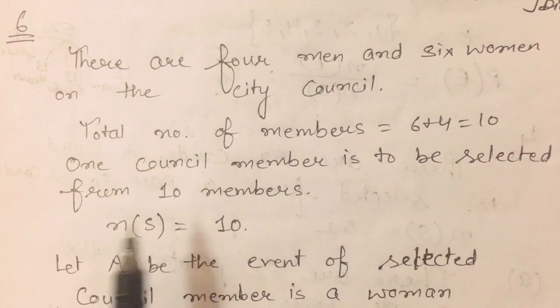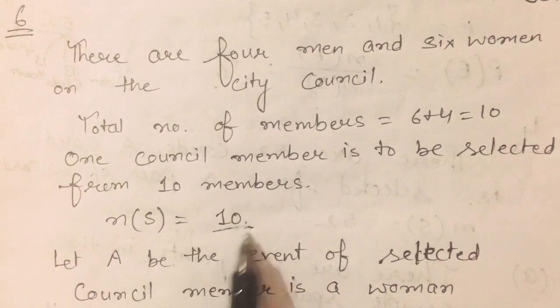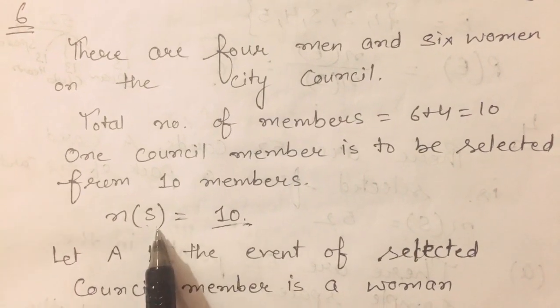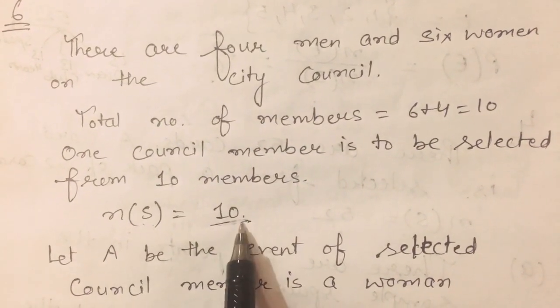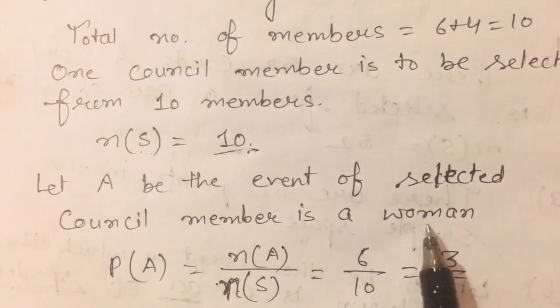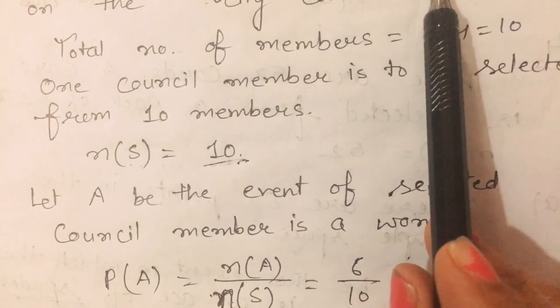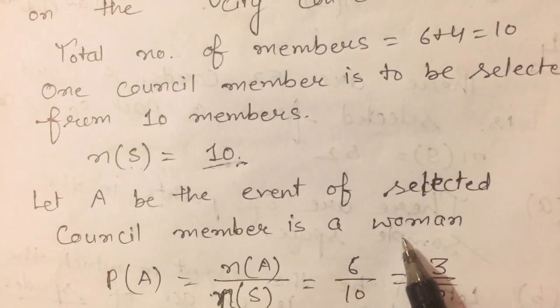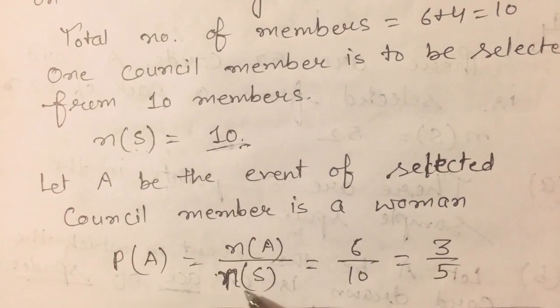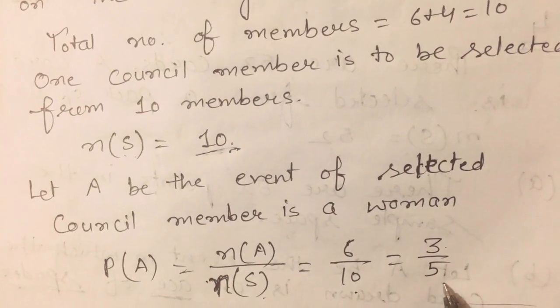One council member is to be selected from 10 members. So the number of members in the sample space is 10. Let A be the event that the selected council member is a woman. How many women are there? 6. And we have to select one woman, so number of favorable upon number of total, 6 upon 10. Then what is the probability? 3/5.